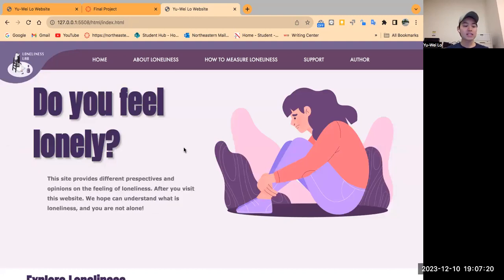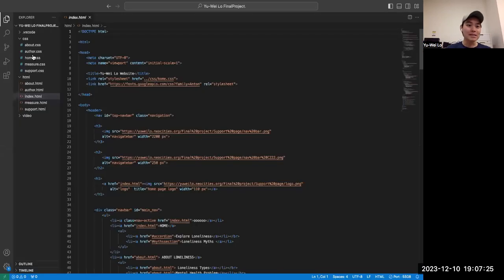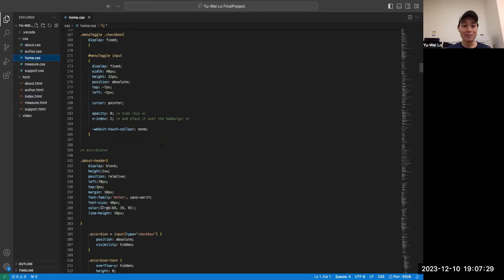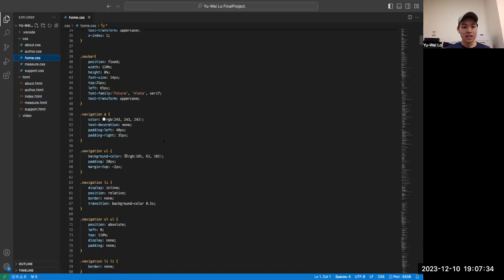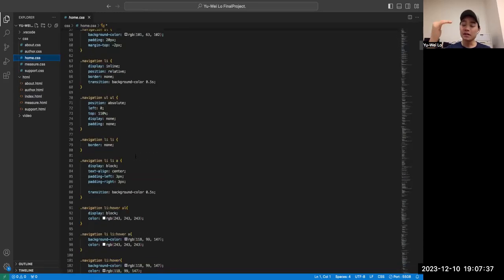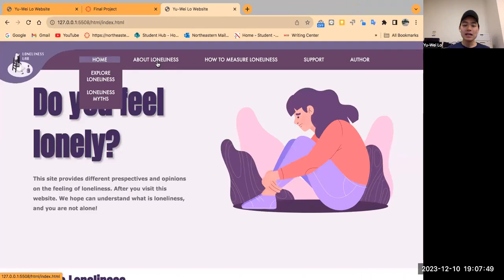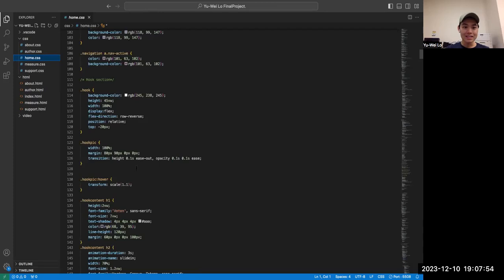So first I want to introduce the things I think were very challenging in this website. The first challenge, I think, is the navigation bar. I want to show you the code. I spent a lot of time fighting with the navigation bar, and finally I found the correct layout and the correct logic to organize it. So far, I think it looks pretty organized. I like it.